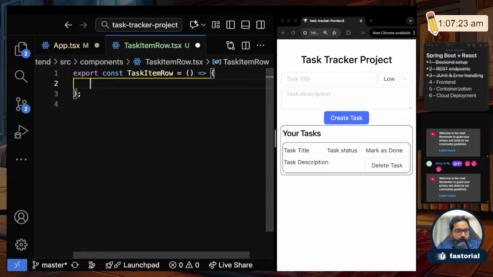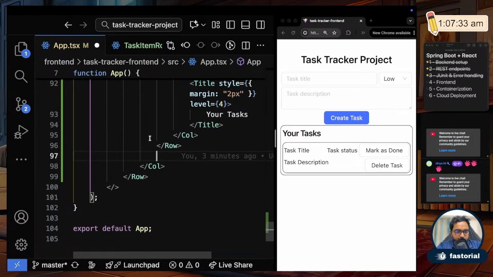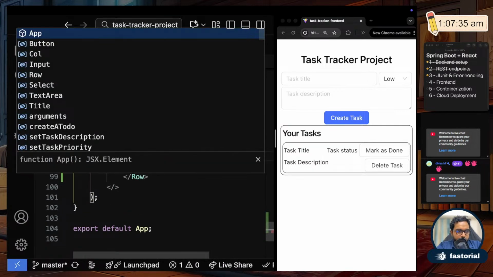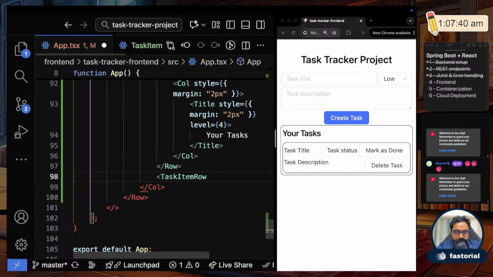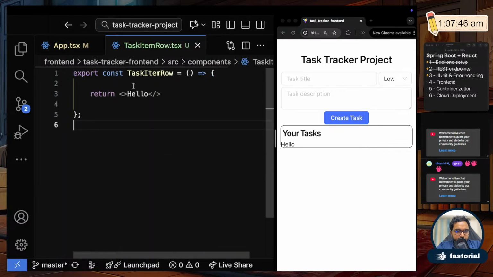Okay, so inside this I'll say return. And I'll return, let's say for now I just return hello. Okay, just the text hello. I come back here and I'll import that functional component called, what is that, task item row. Okay, if I save now, you see it just says hello because that got read from here, this hello.